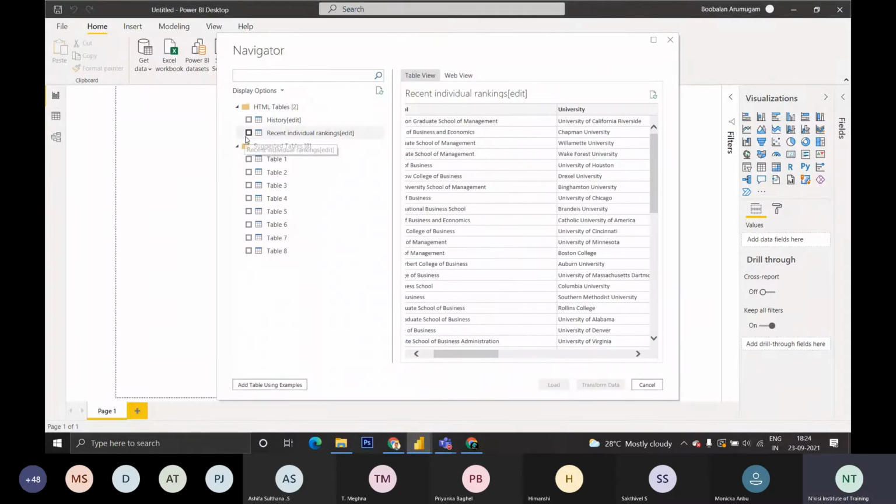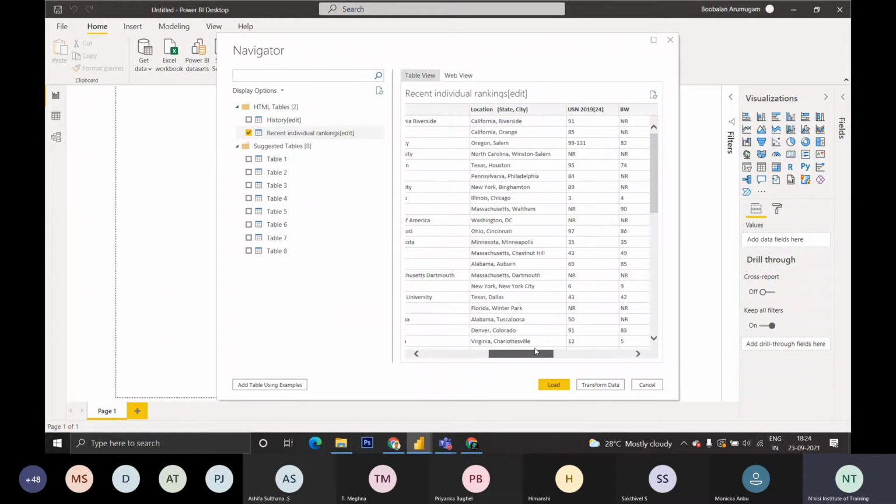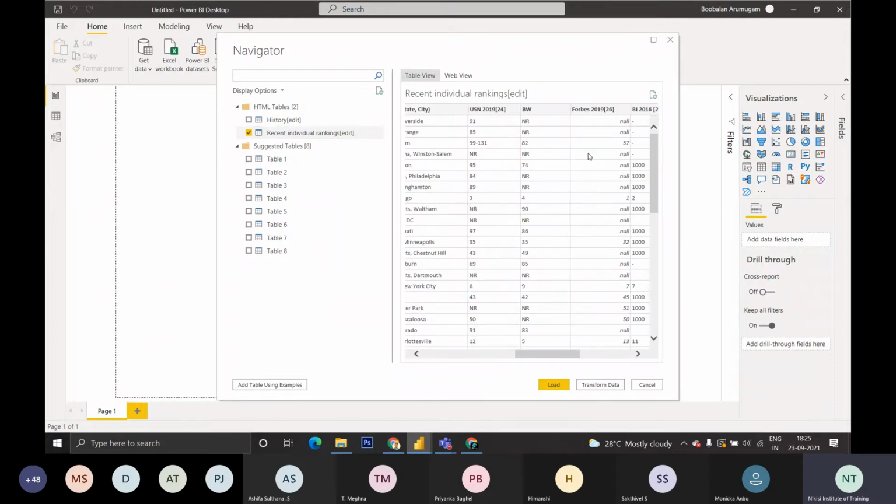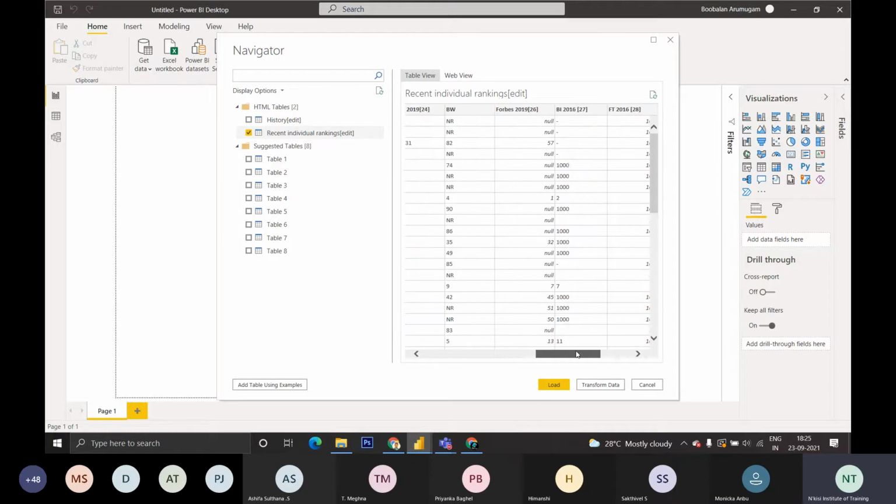We can click that table and make use of it. You can directly load it if the data is perfect. If there are null errors and null characters involved and some cleaning should be done, we have to transform the data. If you want to transform the data, you can, else you can directly load.